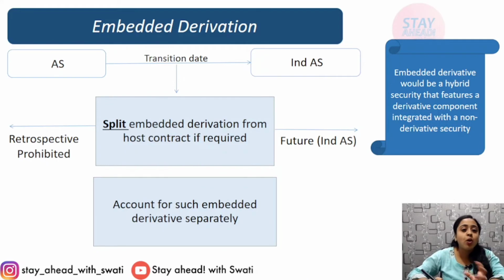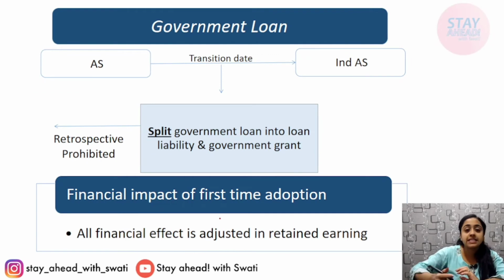Embedded derivatives. What are those? This has two components, a derivative integrated with a non-derivative security. One component is derivative and another is non-derivative. It has two components combined. Now what you have to do? Retrospective is prohibited. You have to split those embedded derivatives, separate the derivative and non-derivative portion, and from the future onwards record it separately in the books of accounts. Record separately.